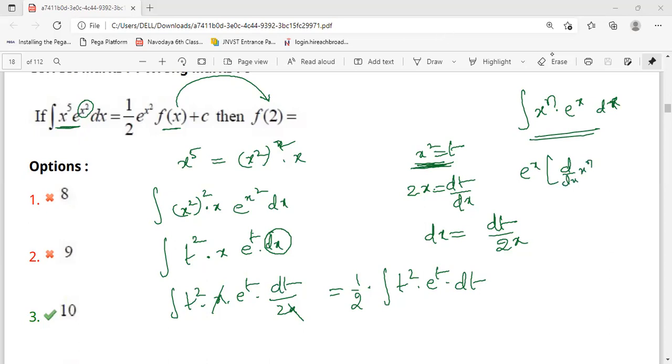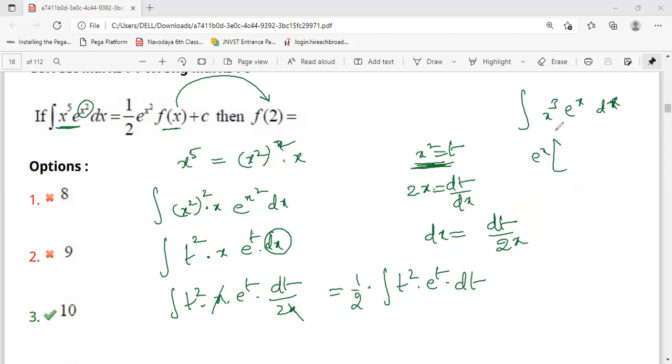What you will get as the answer, that we have to write here. Okay, so for simplicity I will take here x power 3, for your convenience. So e power x will be as it is.